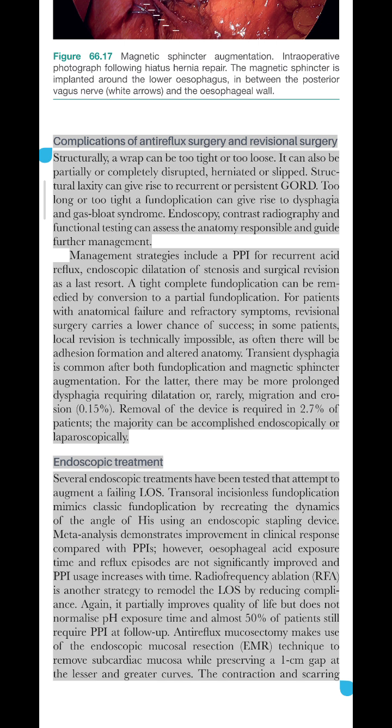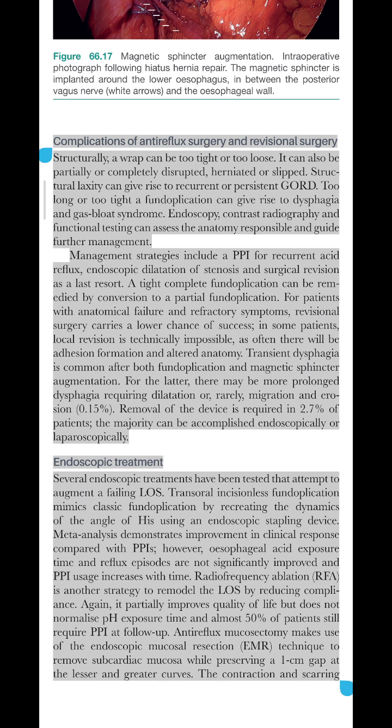Endoscopy, contrast radiography and functional testing can assess the anatomy responsible and guide further management. Management strategies include a PPI for recurrent acid reflux, endoscopic dilatation of stenosis, and surgical revision as a last resort. A tight complete fundoplication can be remedied by conversion to a partial fundoplication. For patients with anatomical failure and refractory symptoms, revisional surgery carries a lower chance of success. In some patients, local revision is technically impossible, as often there will be adhesion formation and altered anatomy.